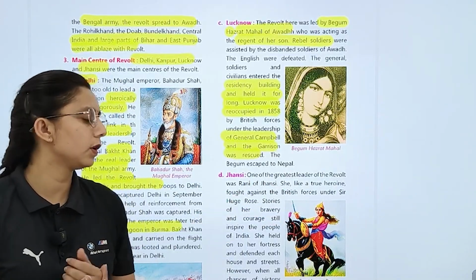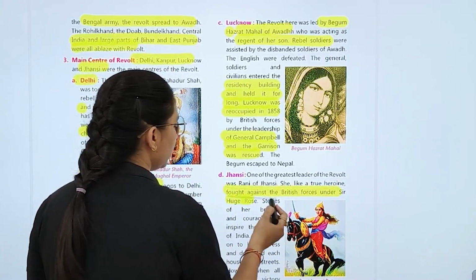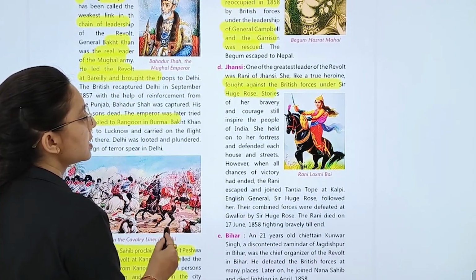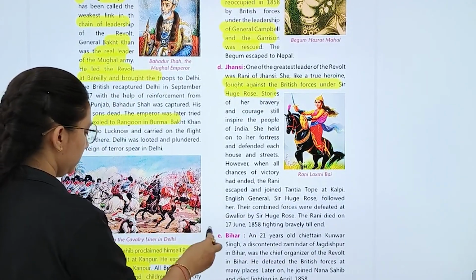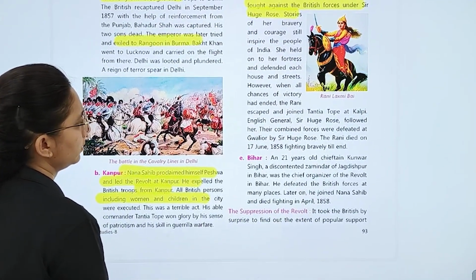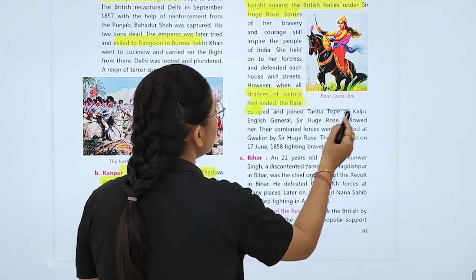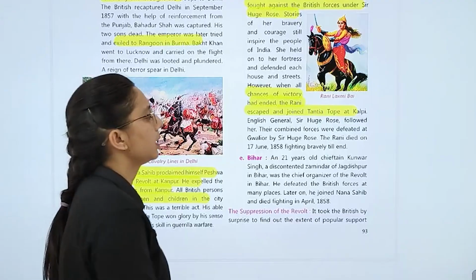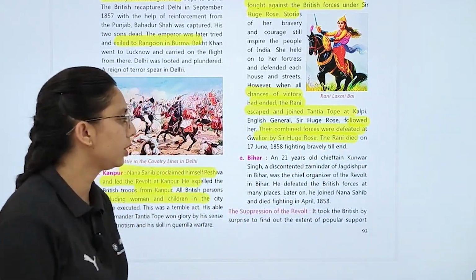Next is Jhansi. One of the greatest leaders of the revolt was Rani of Jhansi. She, like a true heroine, fought against the British forces under Sir Hugh Rose. Story of her bravery and courage still inspires the people of India. However, when all the chances of victory had ended, Rani escaped and joined Tantia Tope at Kalpi. जो जनरल इंग्लिश थे आपके सर ह्यूग रोज़, followed, and their combined forces were defeated at Gwalior.